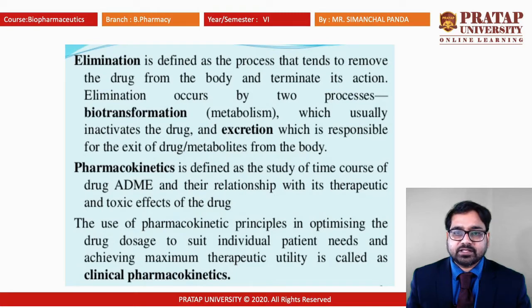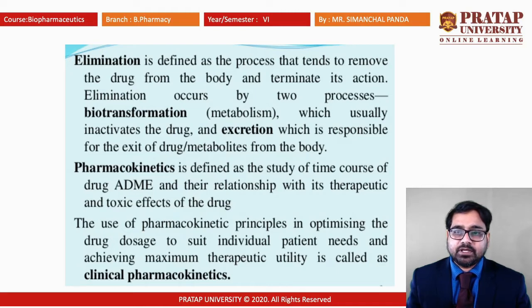Pharmacokinetics is defined as the study of the time course of drug ADME and their relationship with the therapeutic and toxic effect of the drug. That means whenever a drug comes inside the body, it will start to give its activity. There are different parameters which influence drug absorption, distribution, metabolism and excretion.